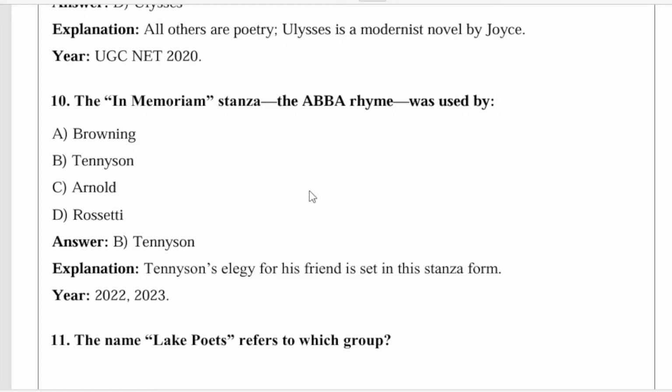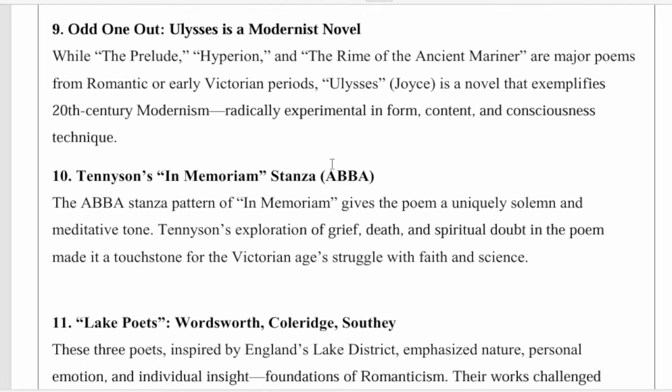In the In Memoriam stanza, the ABBA rhyme was used by whom? The correct answer is Tennyson. This was repeated two times, in 2022 and 2023. So, elegy. So the ABBA stanza pattern of In Memoriam gives the poem a uniquely solemn and meditative tone. Tennyson's exploration of grief, death, and spiritual doubt in the poem made it a touchstone of the Victorian age's struggle with faith and science.